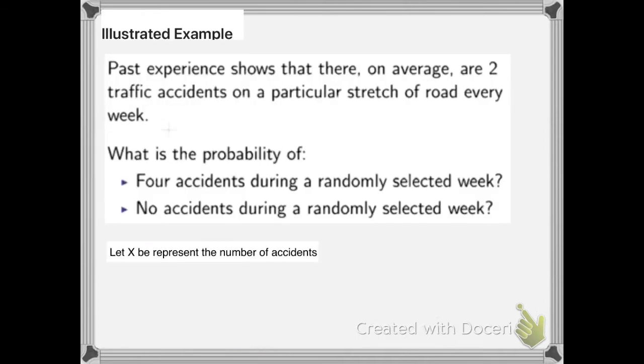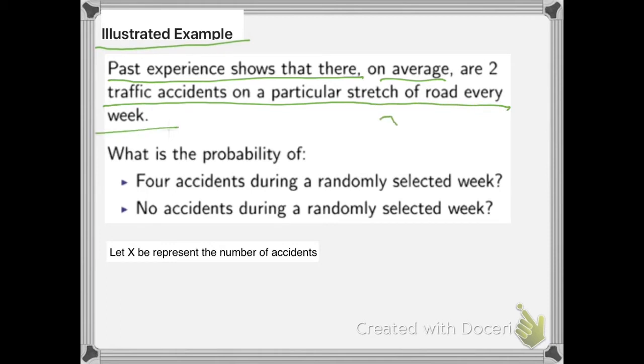Now, let's illustrate the concept of the Poisson distribution through this example. Past experience shows that there are, on average, 2 traffic accidents on a particular stretch of road every week. Then the mean of the accidents here, lambda, equals 2 per what? Per week. That means you can consider it lambda equals 8 per month, or even lambda equals 4 every 2 weeks.